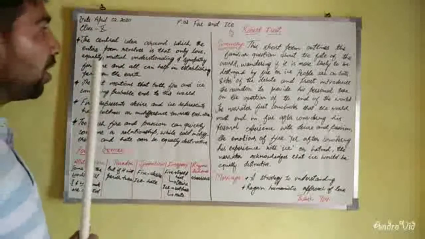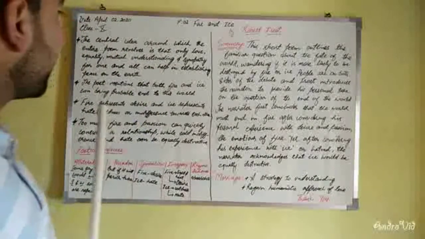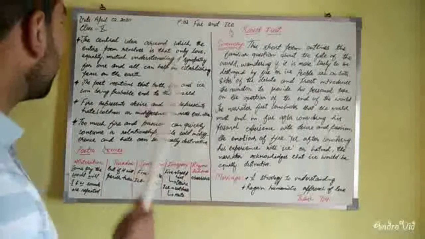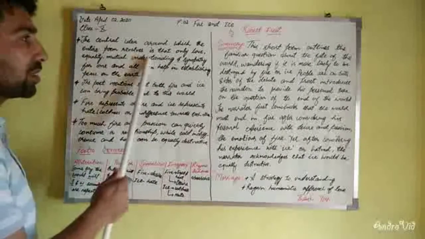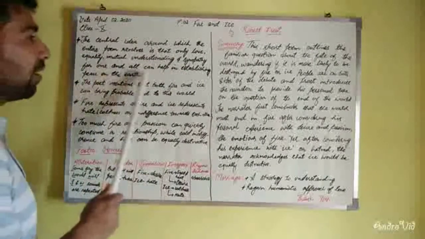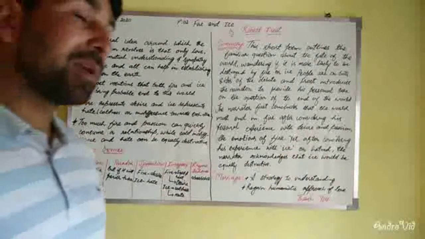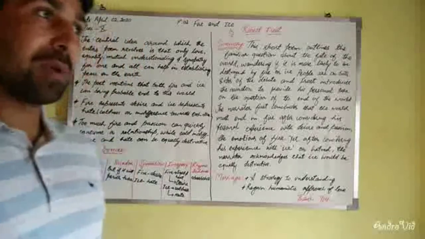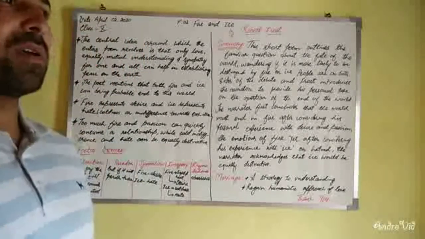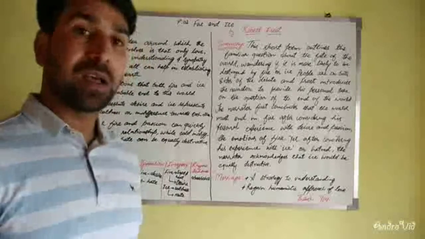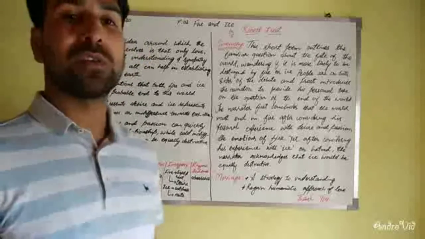The central idea around which the entire poem revolves is that only love, equality, mutual understanding, and sympathy for one and all can help in establishing peace on the earth. It's only because of equality, sympathy, mutual understanding and love that we can have peace on this very earth.